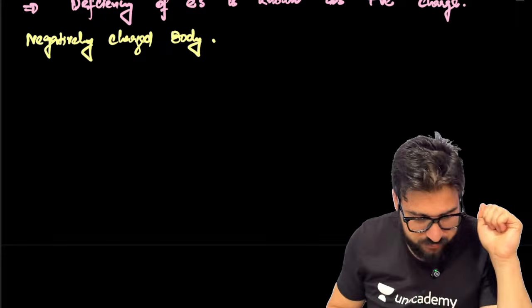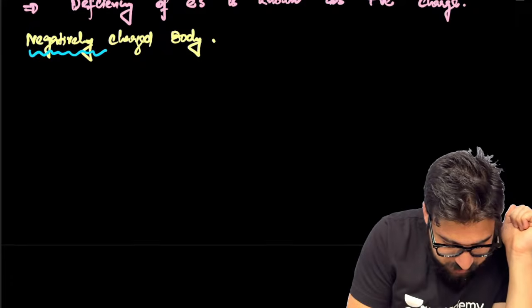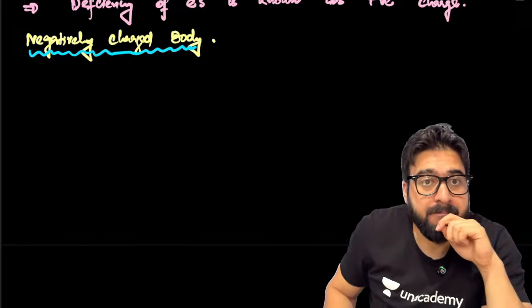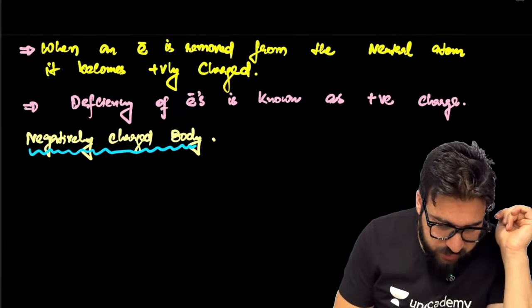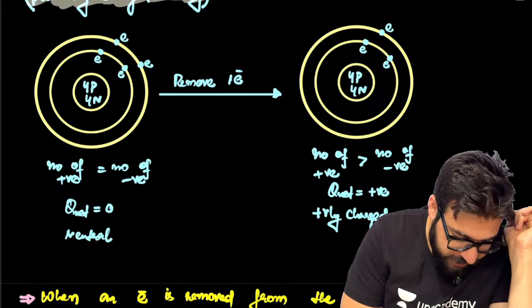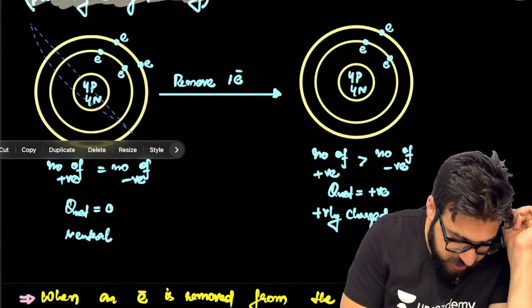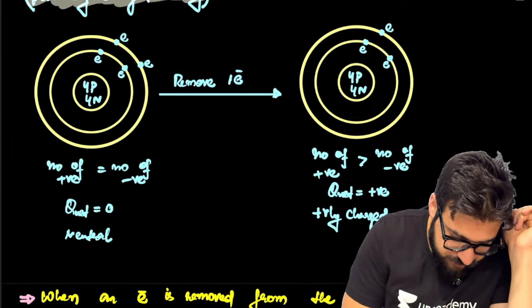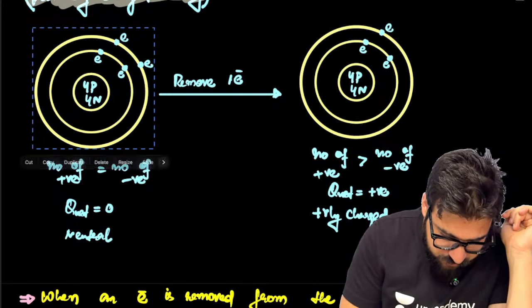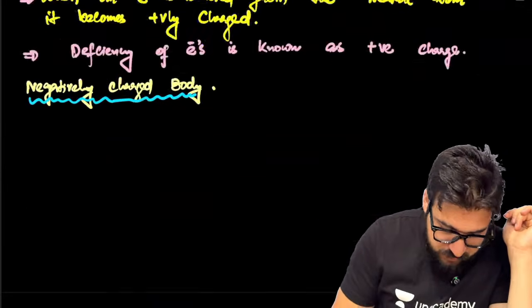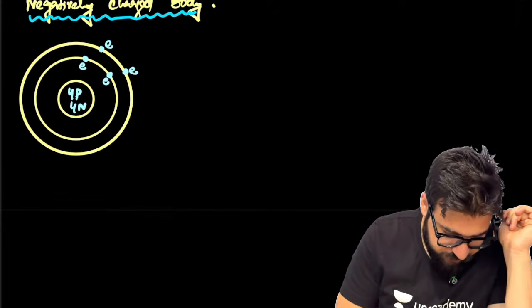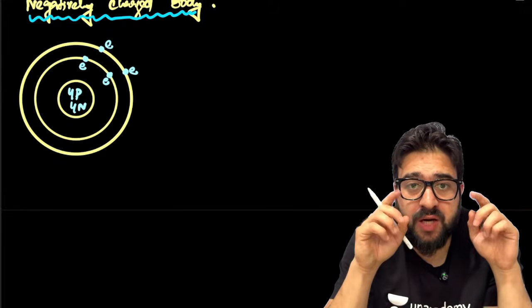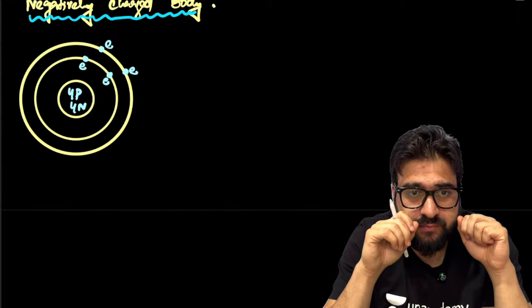Okay, let's take a look at the negatively charged body. Boys and girls, let's suppose again you are taking the neutral atom.